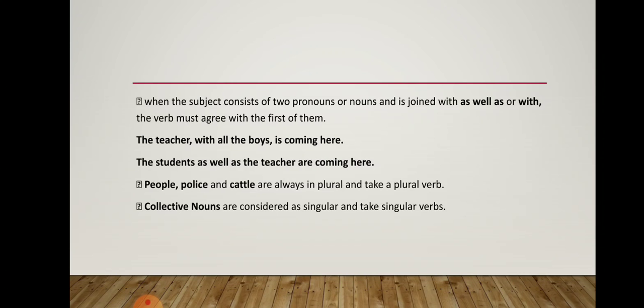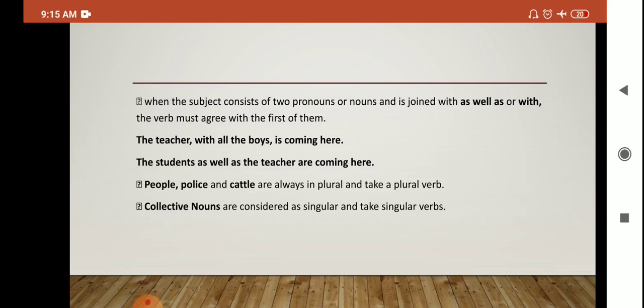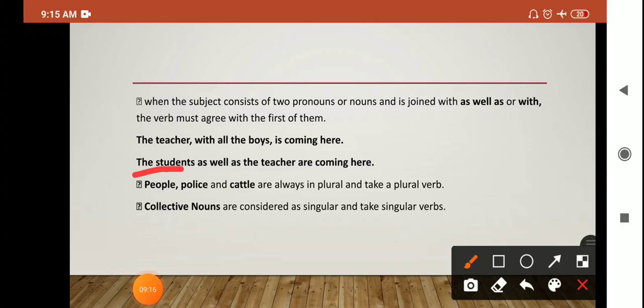When the subject consists of two pronouns or nouns and is joined with as well as or with, the verb must agree with the first of them. अब देखो कैसे. The teacher with all the boys is coming here. Now see, the teacher and second क्या है? With all the boys. यहाँ देख रहे हो ना, with all the boys है, लेकिन who is coming? Who is the main subject? The teacher. Teacher आ रही है बाकी बच्चों के साथ. So the teacher with all the boys is coming here. The students as well as the teacher are coming here. अब यहाँ देखो students आ रहे हैं और as well as the teacher. Teacher तो आ ही रही है, but the students are also coming. So it will be plural.